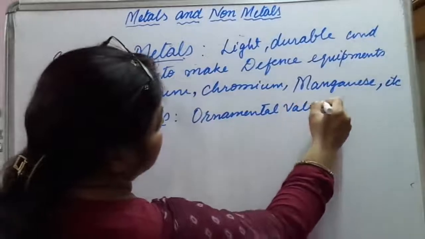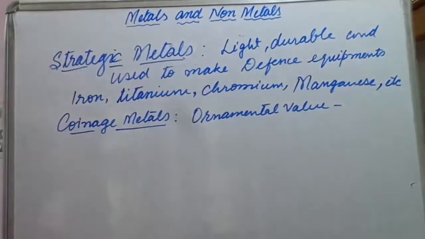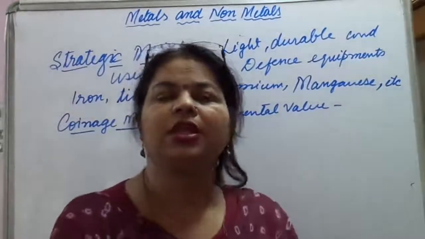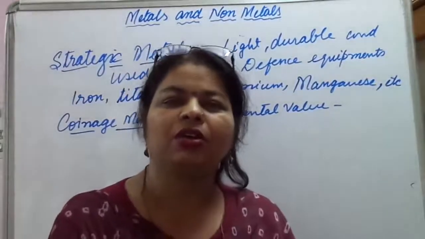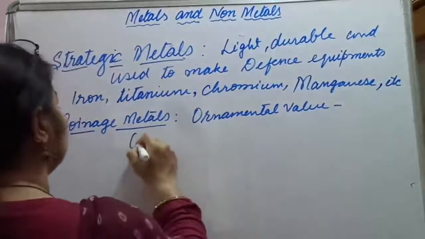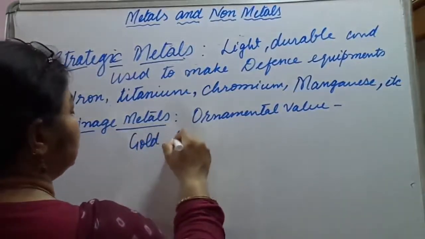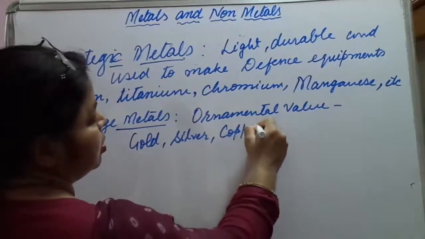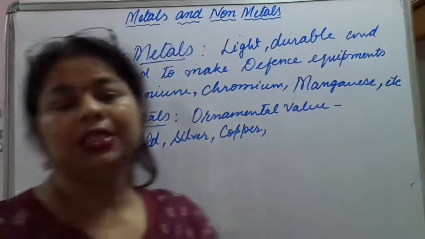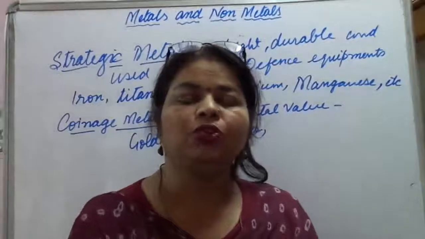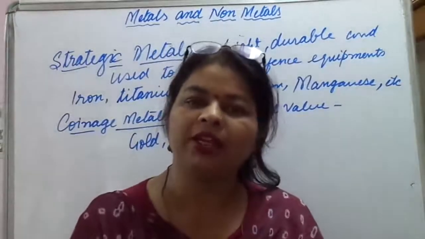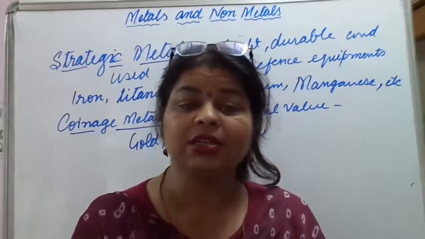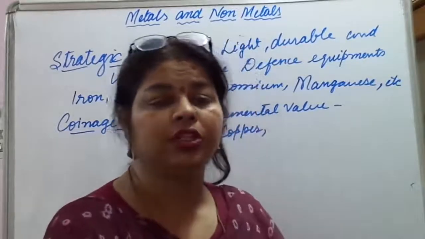So which examples are there for coinage metals? Like gold, silver, copper. Such type of metals are used to make ornaments, and for making coins, etc. So we call them coinage metals.